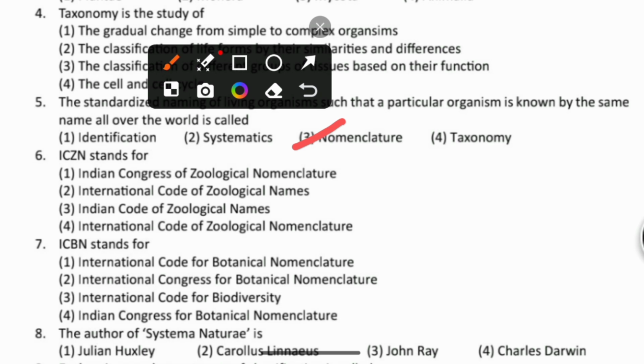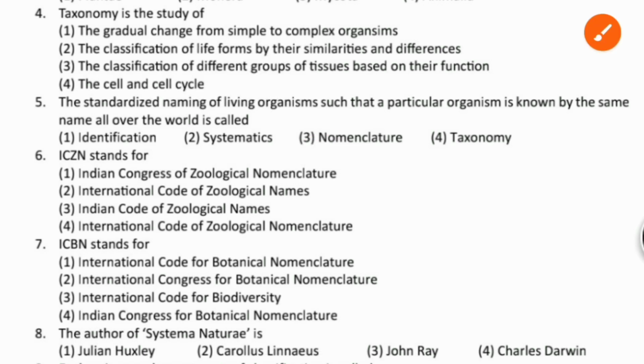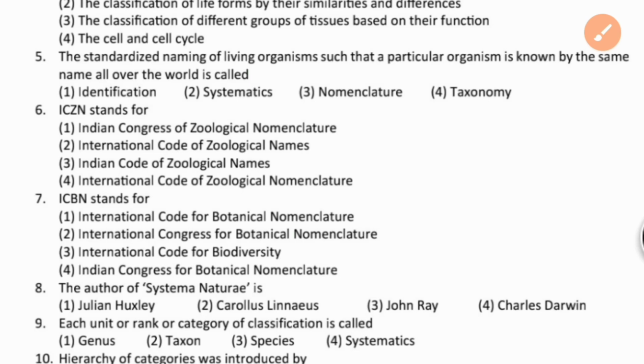Nomenclature is the scientific naming, so all over the world everyone can know an organism by the same name. Taxonomy, as people already know, includes identification, classification and nomenclature, all those things.